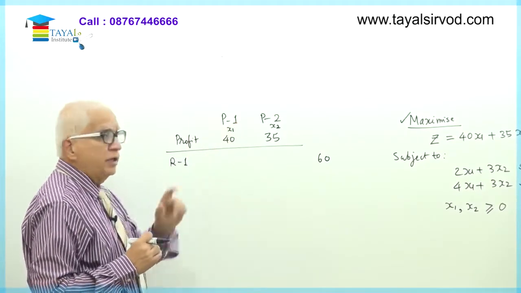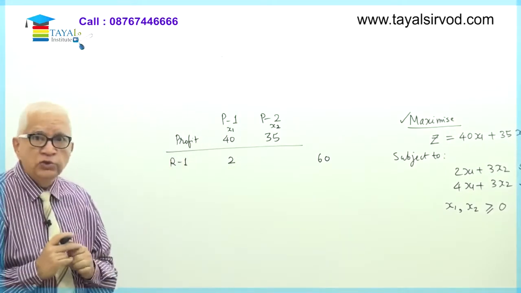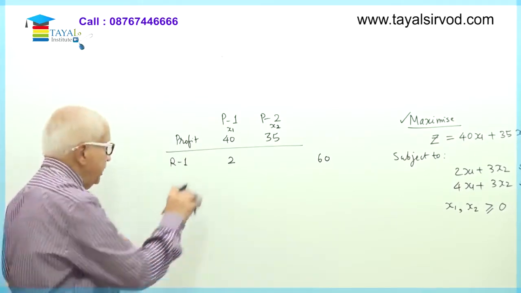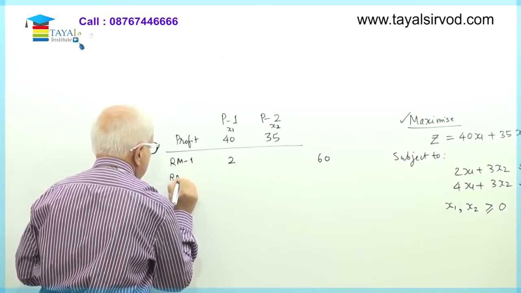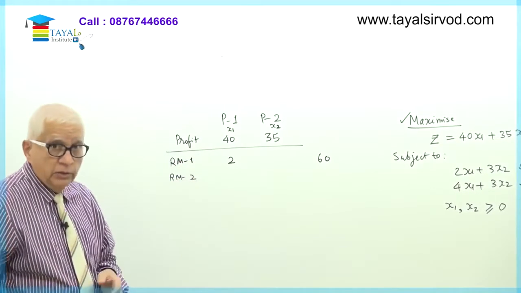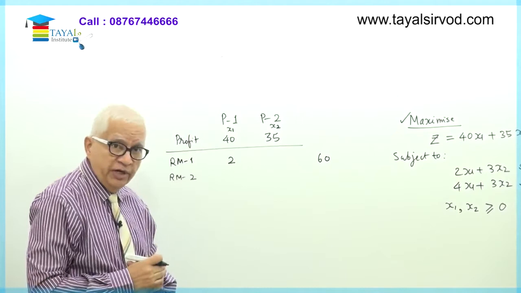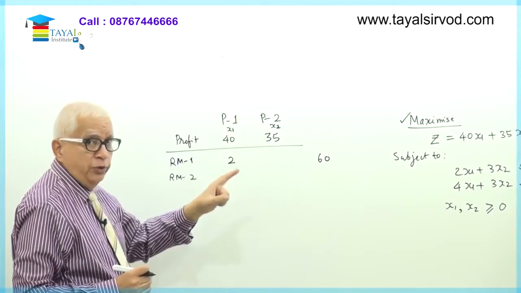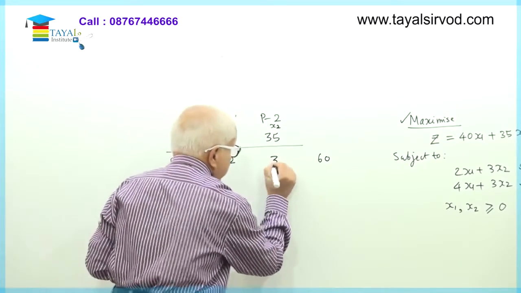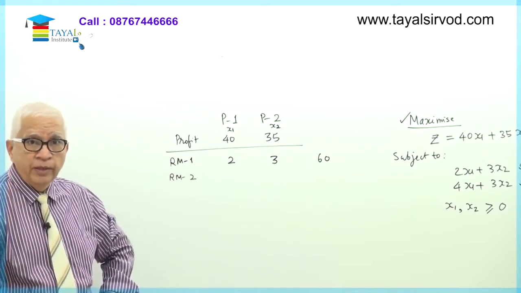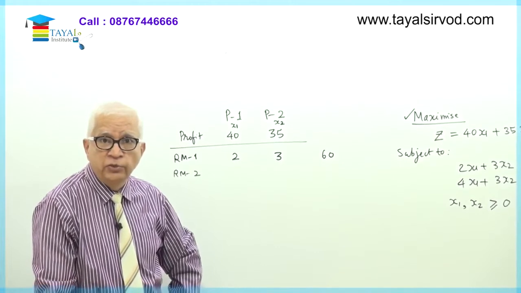For every unit of product P1 which I make, I require 2 units of this resource number 1, or I'll call it raw material number 1, raw material number 2. So raw material number 1, every unit of product P1 requires 2 units of raw material number 1, and every unit of product P2, I'm going to make X2 of them, requires 3 units of raw material number 1. And the total quantity available with me of this raw material is only 60 units.